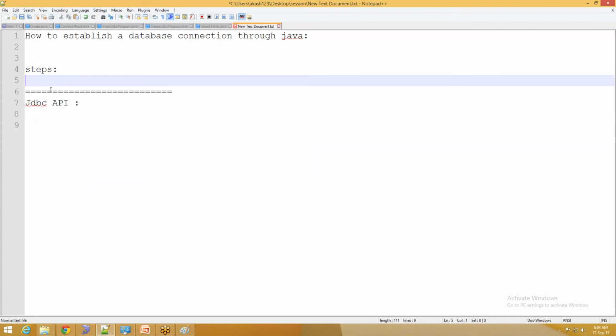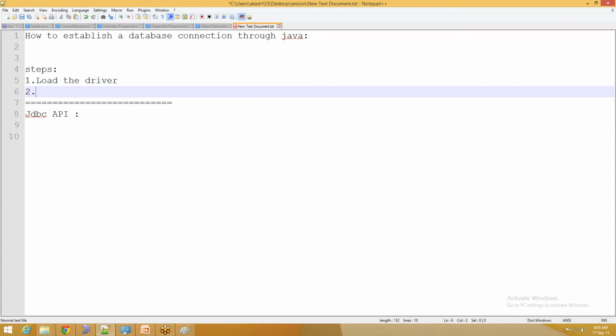Coming to the steps, basically 5 important steps are there. First step is load the driver. Next one is establish a connection.